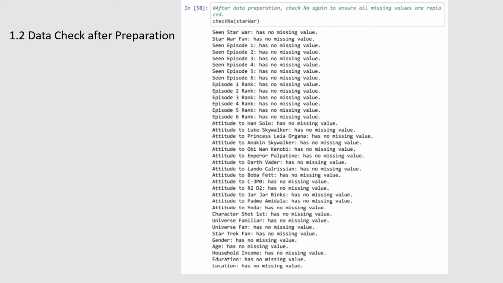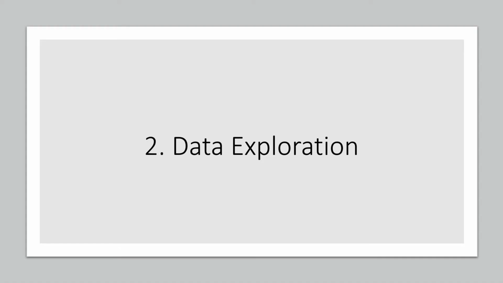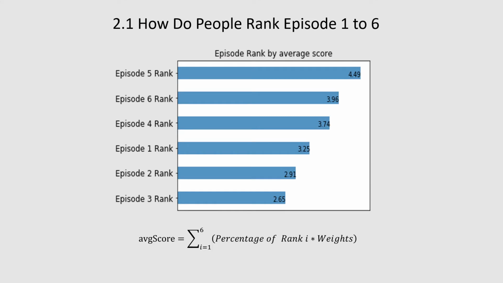All missing values are replaced. Data types of all columns have been converted to categorical data. All the implementations succeed, and the data is ready for the next step. Second, data exploration. Let's have a look at how people rank episodes 1 to 6.